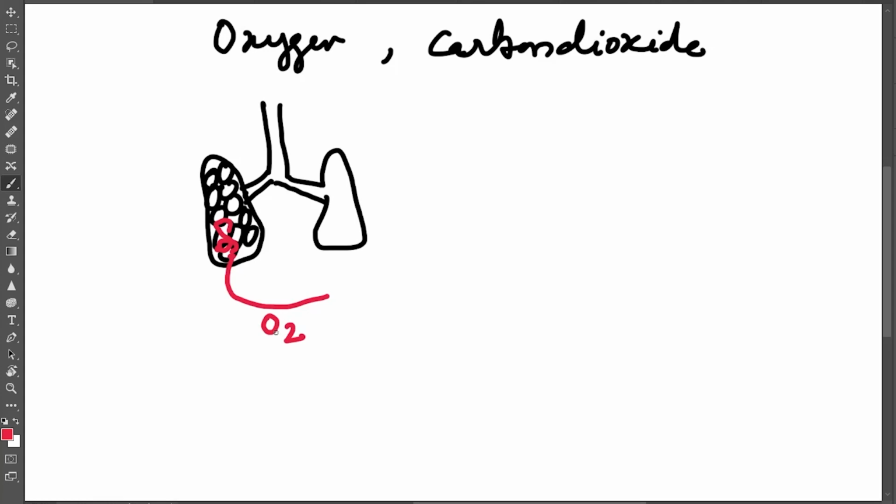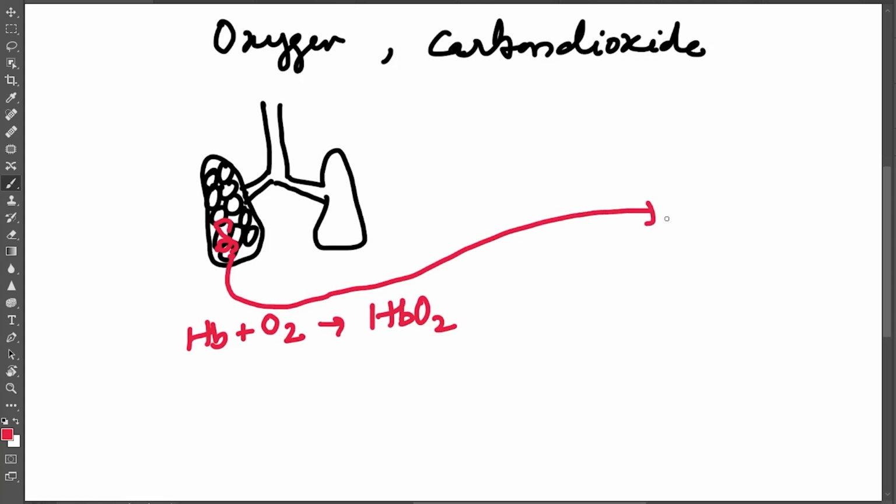Oxygen cannot be transported alone; rather it is combined with hemoglobin, and hemoglobin is attached to the surface of RBC. RBC means erythrocyte. So the compound which is formed is known as oxyhemoglobin. This is symbolized as HbO2. This oxyhemoglobin is transported to the organ.